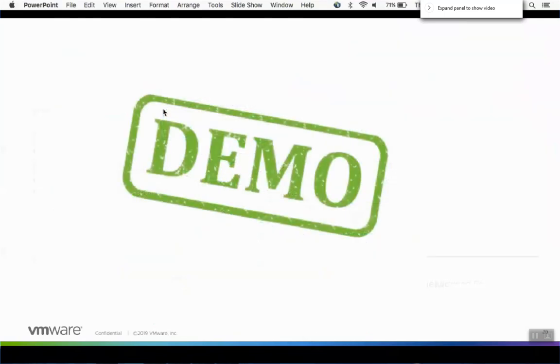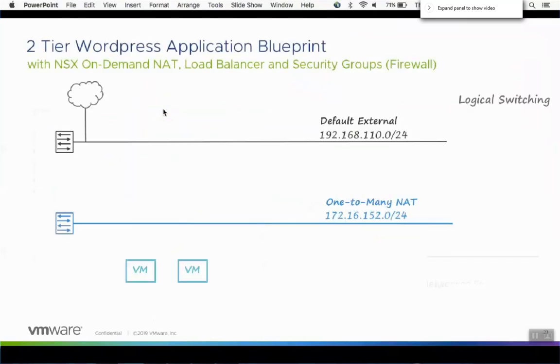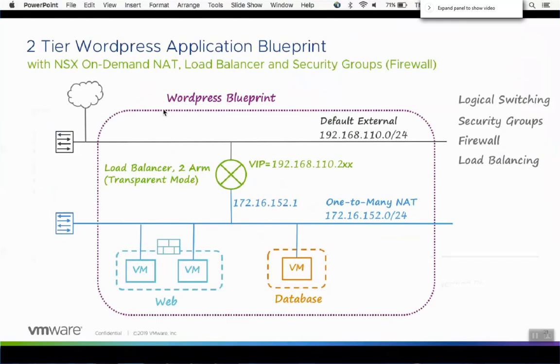All right, so what I want to do right now is call out what we're building. I want to show you what we're doing first. What we're building in this live environment is we have set up the framework where we have our blueprints. Those are our VMs, our database. Nothing's provisioned yet, but they're there in blueprint form in a self-service catalog. We have our networking. We have our load balancer.